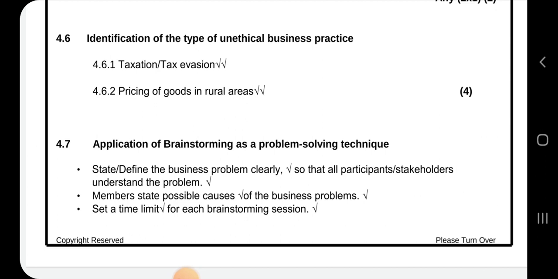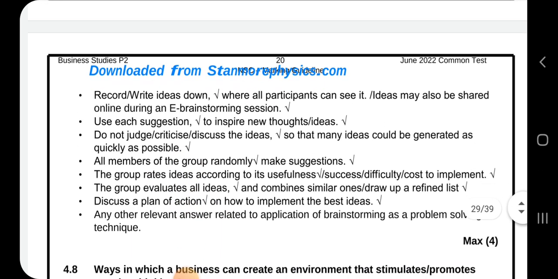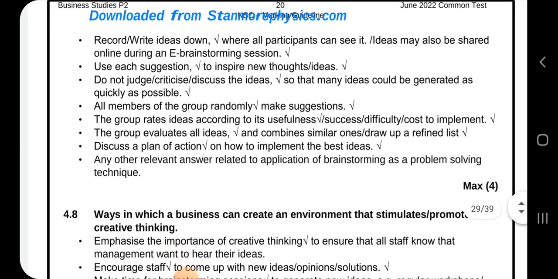Identification of the type of unethical business practice. So what can you look at and say this is an unethical business practice? That is tax evasion, when they do not pay tax, or pricing of goods in rural areas can be examples of unethical business practice. Application of brainstorming as a problem-solving technique: define the business problem clearly, state possible causes of the business problem, set a time limit. That is how you apply it.